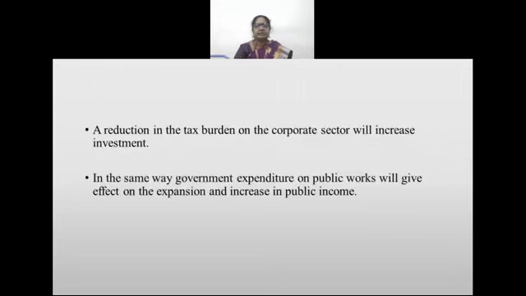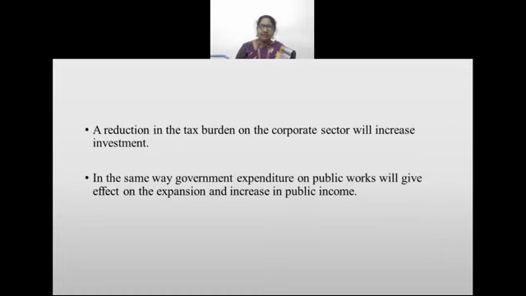Next, a reduction in the tax burden on the corporate sector will increase investment. The tax burden in the corporate sector is only 30 percent, and then there is surcharge and all those things. But when any tax rates are reduced, or any concessions are announced, what will happen? The investments increase, and the corporate people will go ahead with more projects, the next project.